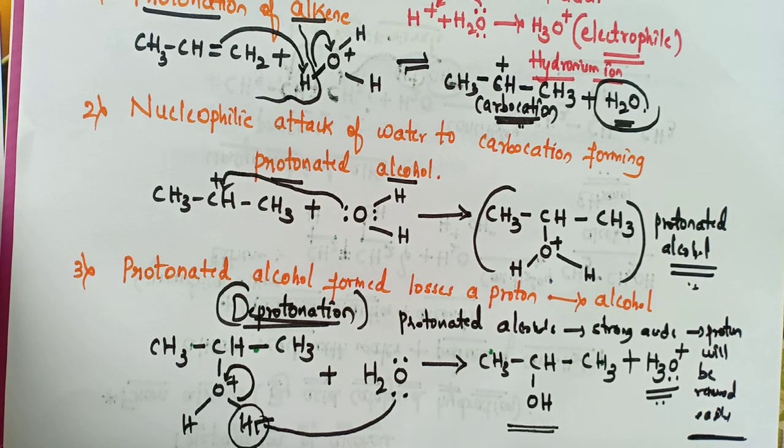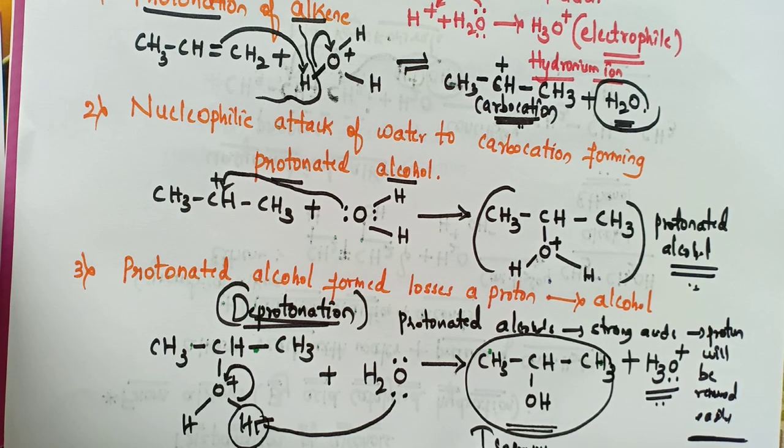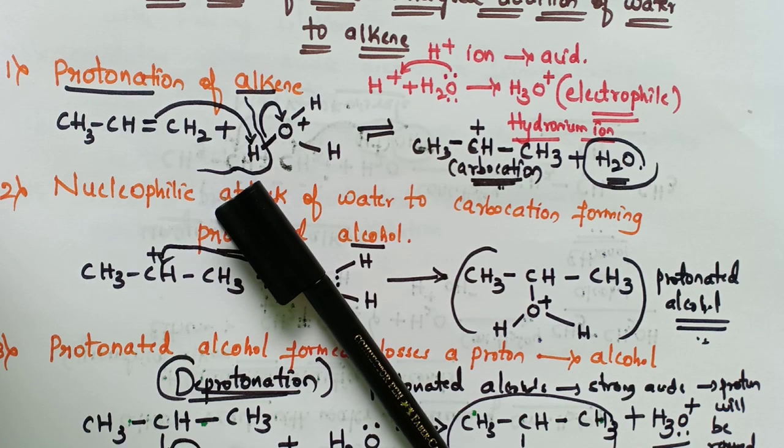So here the proton is removed. It will be converted into H3O+, that is the hydronium ion, and the formation of the alcohol takes place. It is the isopropyl alcohol. And this is about the mechanism of acid catalyzed addition of water to alkene.